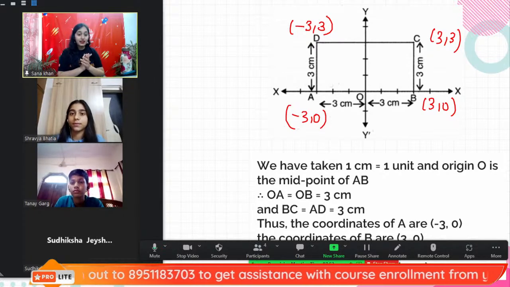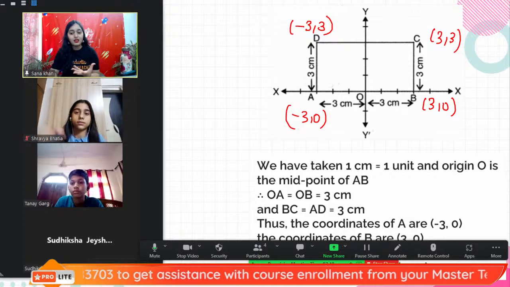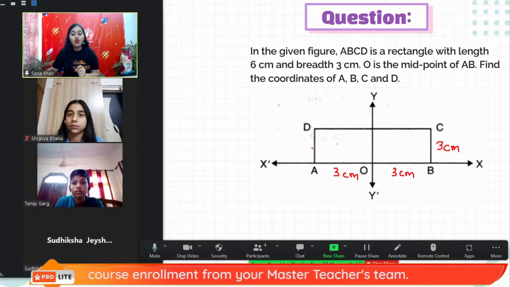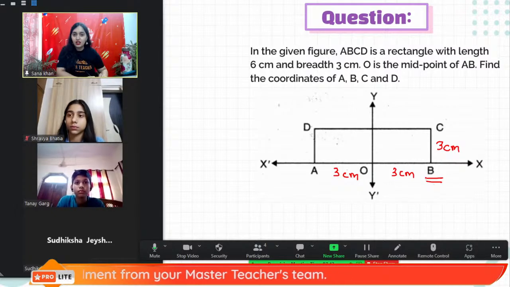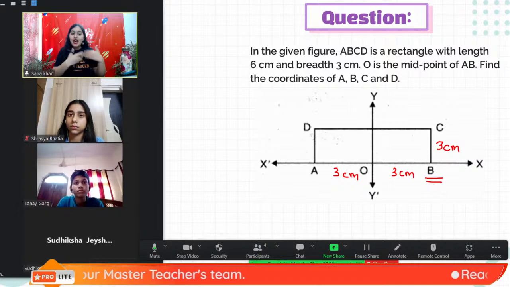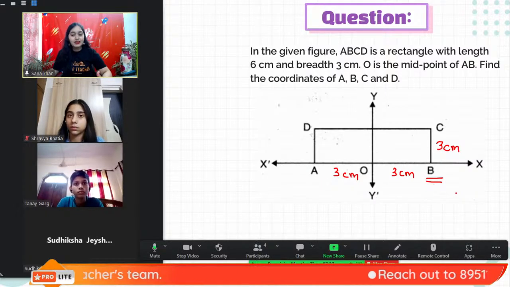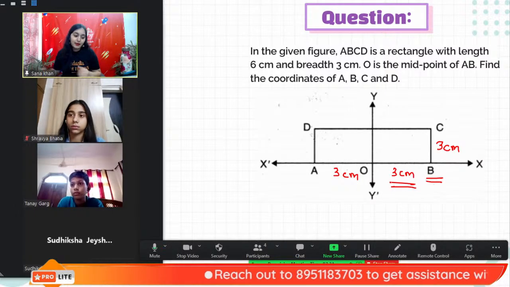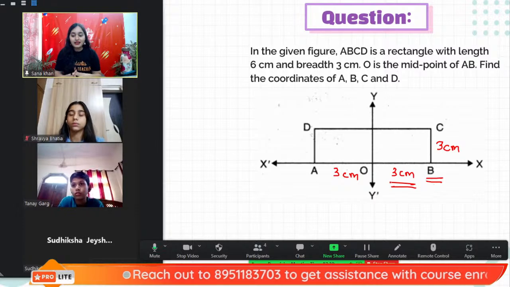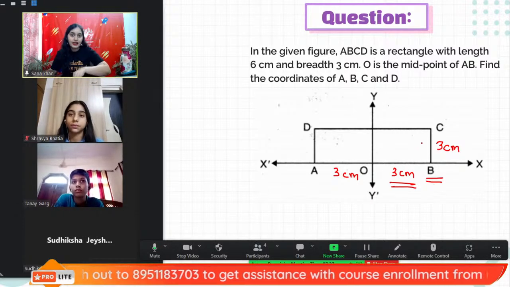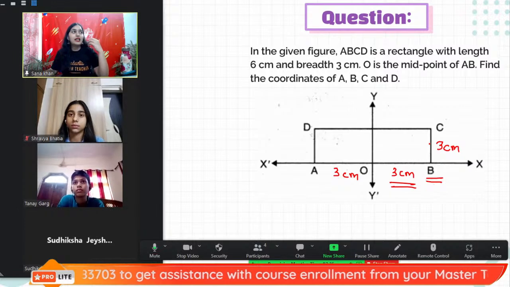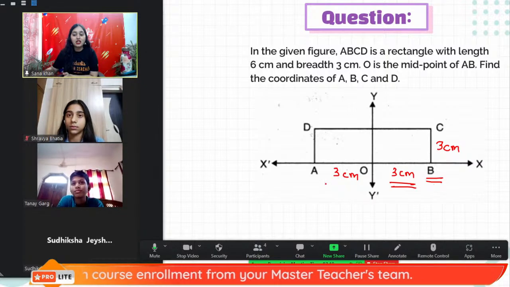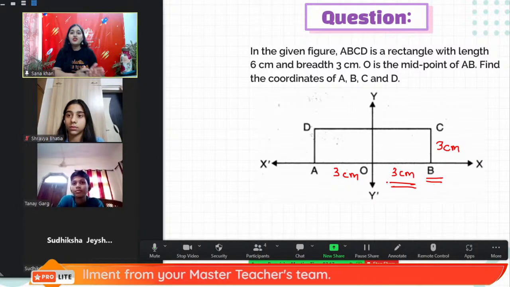Very good, Shravya. So this is how you have to approach this question, just like how Shravya approached it. First you should know what is the distance of the point from the origin or from the y-axis. How did she calculate it? Since AB is given as 6 centimeters, first she calculated the distance OB. So OB comes out to be 3 centimeters, that is half of 6 centimeters. After that, she plotted the points by simple common sense of plotting any points in the coordinate system, because once you know the distance, you know the coordinate.